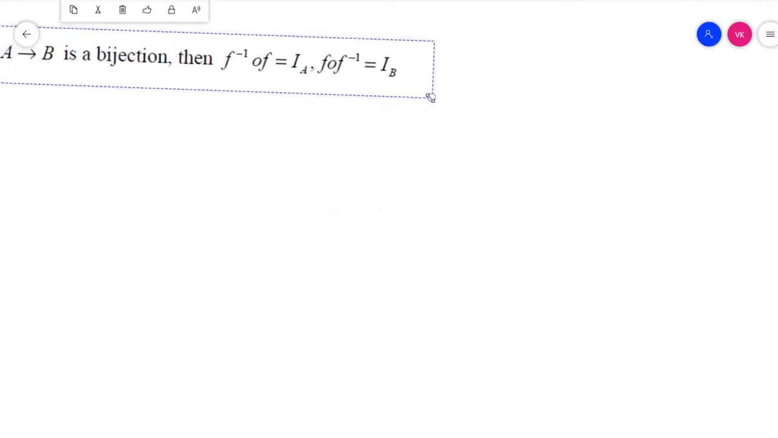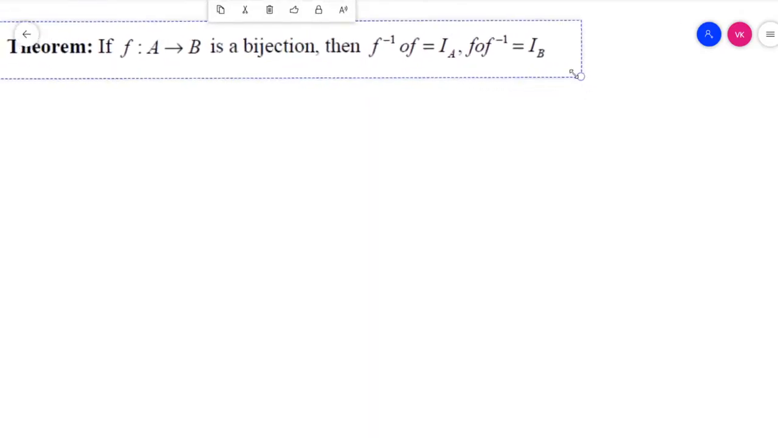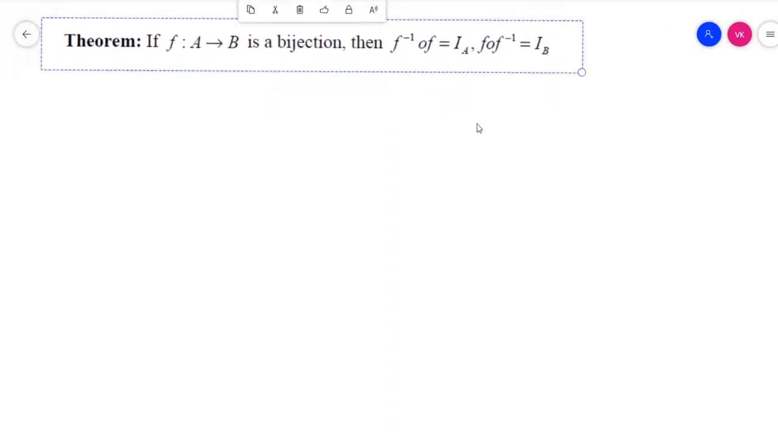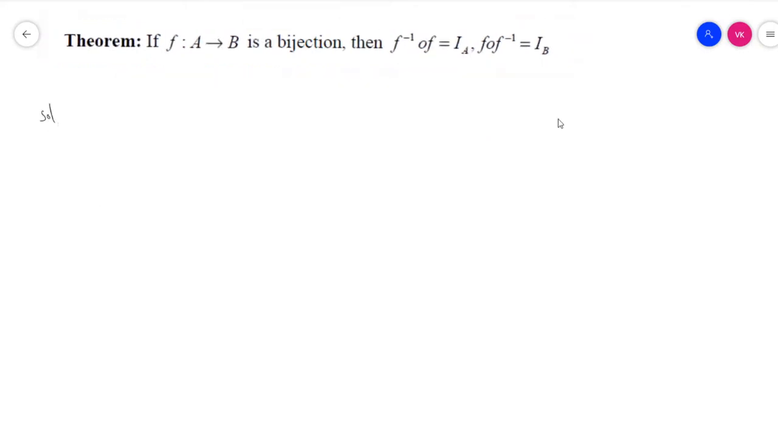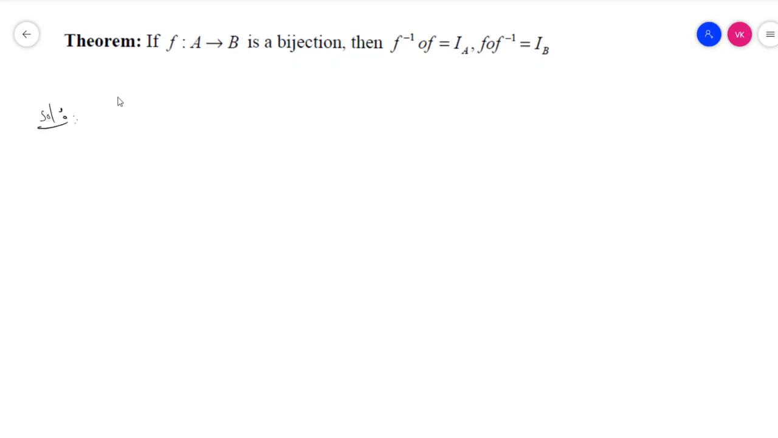The third theorem is about this: if f maps A to B is a bijection, then f inverse circle f is equal to I_A and f circle f inverse is equal to I_B. We have to prove that. So first of all, we have to write the theorem solution. Before the solution, we have to write the definition of both bijection functions. Okay, solution. We know that